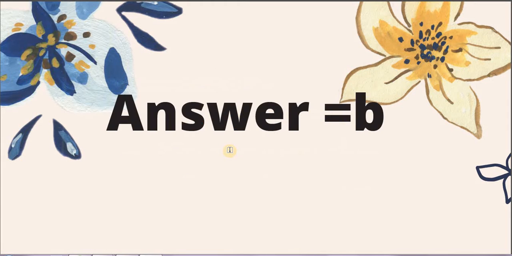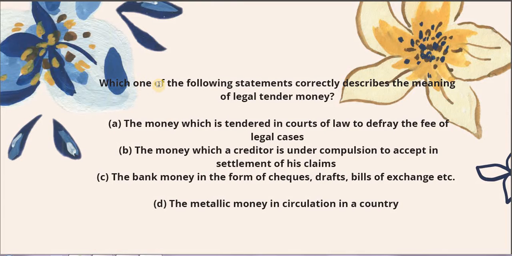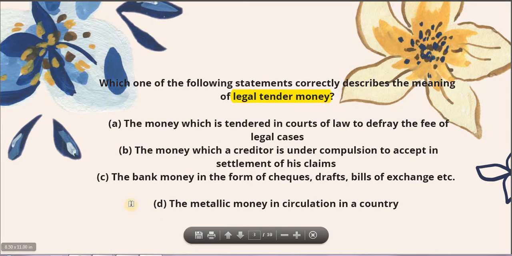Let's get on to the next question, which is: which one of the following statements correctly describes the meaning of legal tender money? Very simple. One rule regarding economics questions is, even if you have no idea what the question is about, still read all the options carefully. Reading the options per se gives a slight hint as to what exactly would be the answer. So let's read the options now.